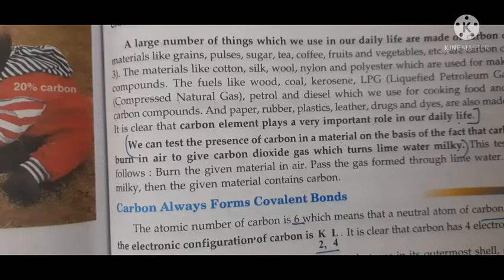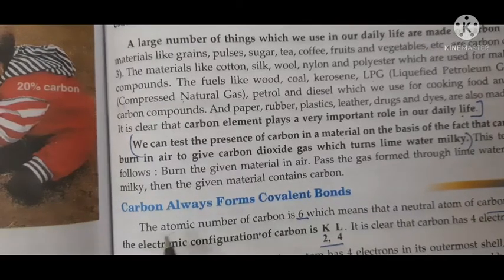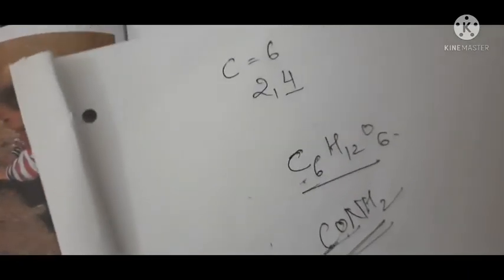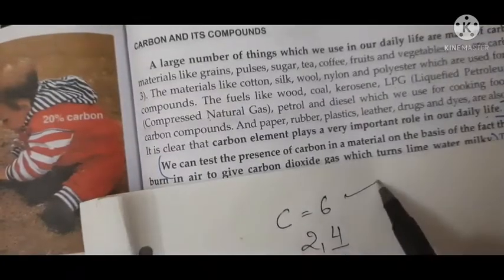Now we come to the fact that carbon always forms a covalent bond. Now this one we will discuss slightly in detail. You can see here, students, carbon, this is the atomic number of carbon.